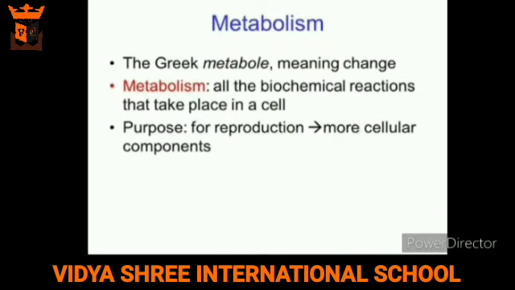Now let's learn about the next topic, excretion. But before learning about it, let's learn metabolism first. During life activities such as cellular respiration, several chemical reactions take place in the body. These are known as metabolism. These chemical reactions produce waste products such as carbon dioxide, water, salts, urea, and uric acid.